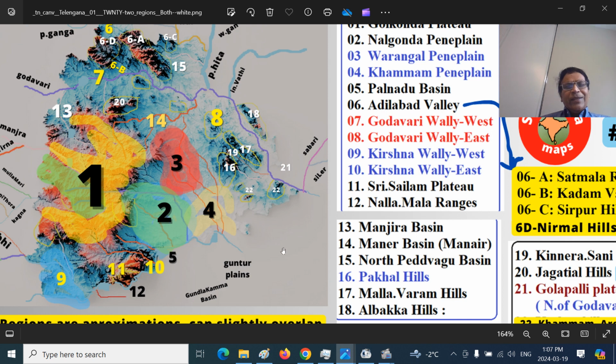There is also Pedavagu River, that is a tributary of Krishna River, that is southern Pedavagu. I have not mentioned here. This is the northern Pedavagu. To complicate the matter, there is also another Pedavagu river, that is in Nizamabad. I will delineate them further at the appropriate time. So this, 15, is the northern Pedavagu river basin. Pedavagu is a tributary of Pranahita River. That is a tributary of Godavari River.